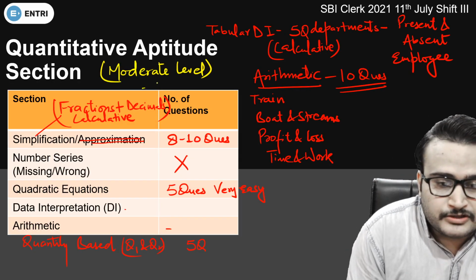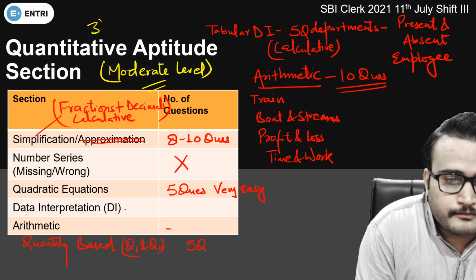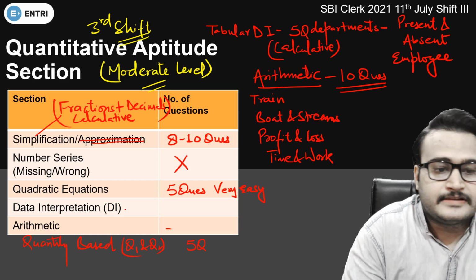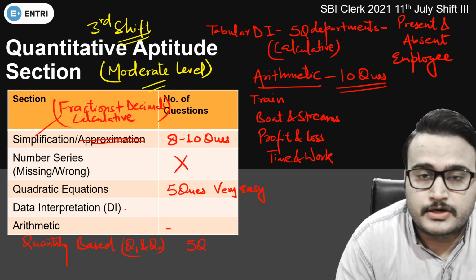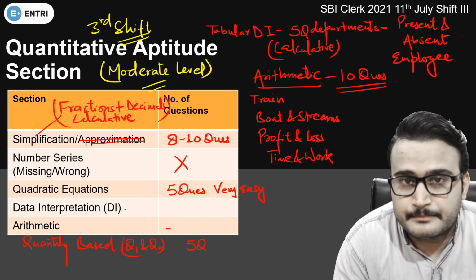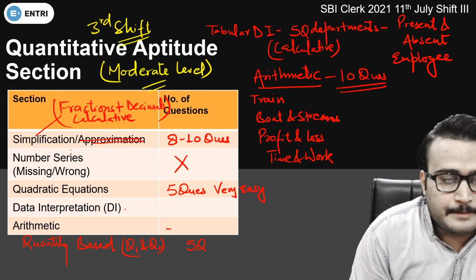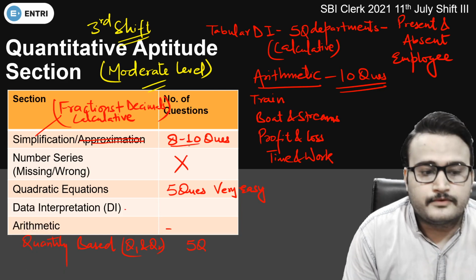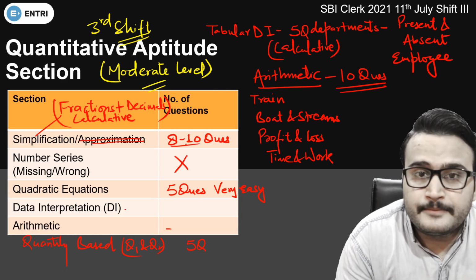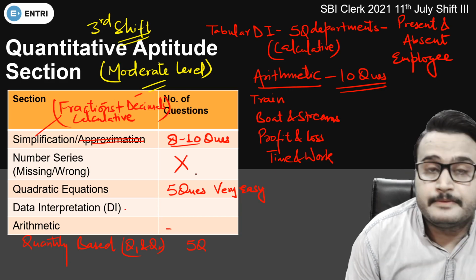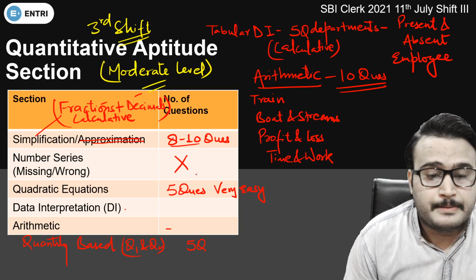So guys, as far as the quantitative aptitude portion of the third shift was concerned, students are telling that this section was moderate to difficult, not easy. Only the math section was difficult, the students are saying. For example, in simplification, 8 to 10 questions were there, and all of them were calculative in nature. Yes guys, there was calculation in fractions and decimals. That's why the paper level was tough.